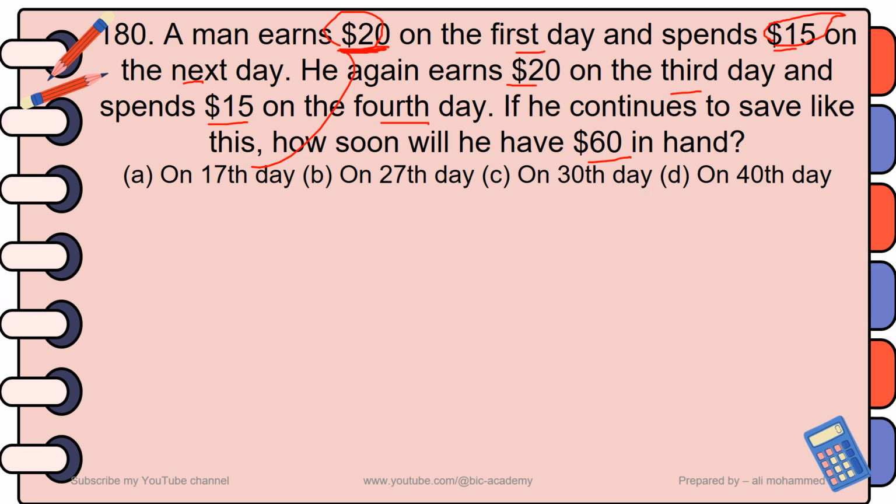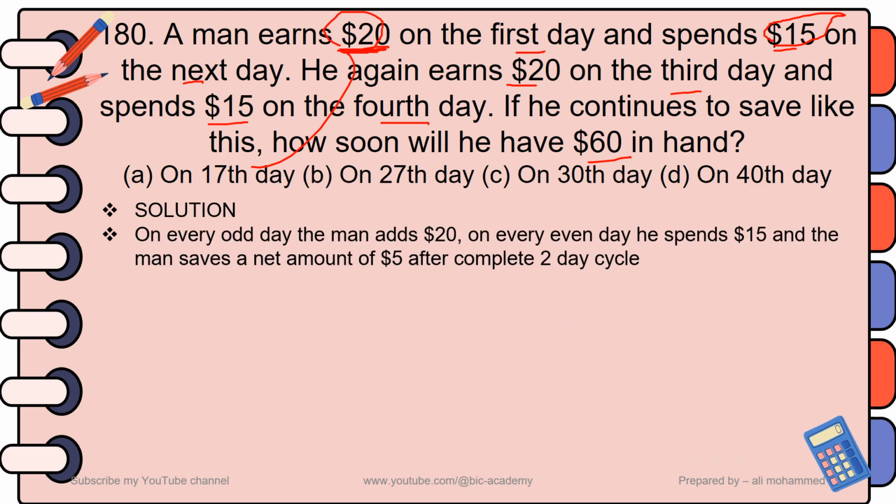So let us convert this word problem into an equation. What it says is that on every odd day, he gets $20, and on every even day, he spends $15.